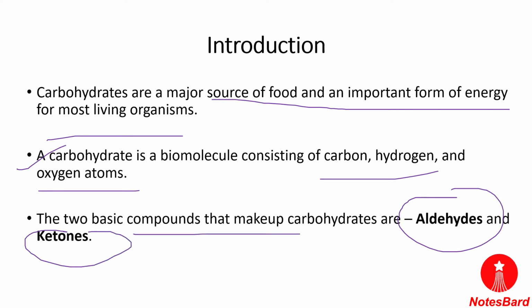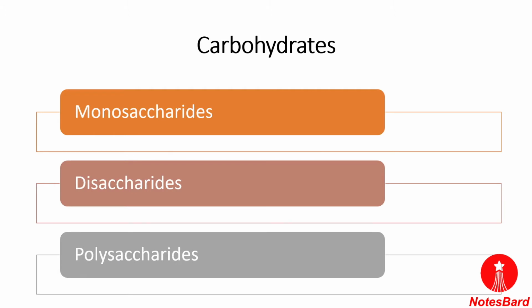Now the carbohydrates are further divided into the monosaccharides, the disaccharides, and the polysaccharides. Here the oligosaccharides are also there. Oligosaccharides are further divided into disaccharides, trisaccharides, and tetrasaccharides, but here we are writing it as monosaccharides, disaccharides, and polysaccharides.